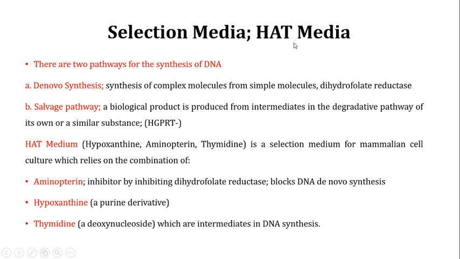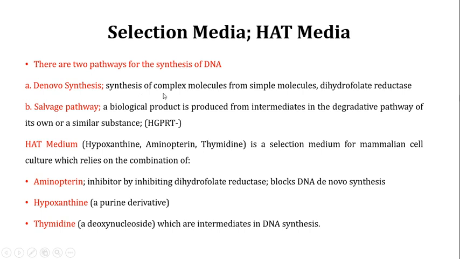Before going into the media, you need to understand that there are 2 pathways for the synthesis of DNA in living organisms. One of the pathways is called de novo synthesis. De novo synthesis is the synthesis of complex molecules from simple molecules. Say, for example, if you are using sugar to make a polysaccharide, or sugar to make DNA.